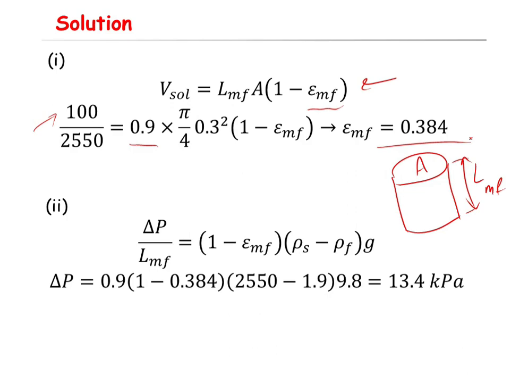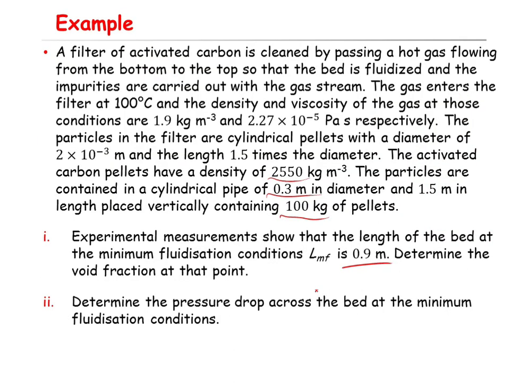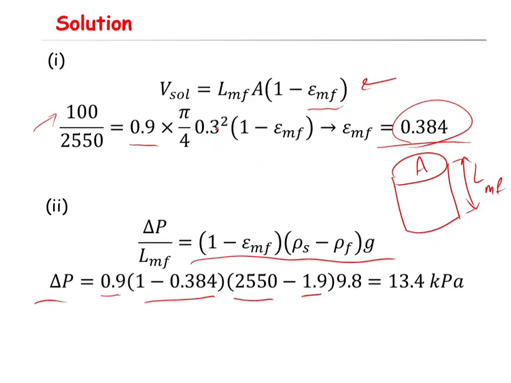And the second part of the question was about calculating the pressure drop at the minimum fluidization condition. Again, you have an equation for that. Delta P divided by LMF is equal to 1 minus epsilon MF times rho S minus rho F times g. Again, you have all the parameters in this equation except delta P. So delta P will be equal to LMF, that is 0.9, times the rest. And the rest will be 1 minus epsilon. You calculated the epsilon here, okay, times the density of the solid minus the density of the gas, which is given in the question here, okay, times 9.8. And that will be 13.4 kilo Pascal.